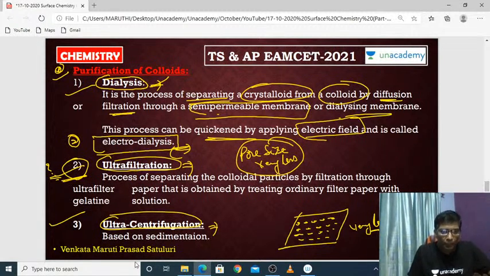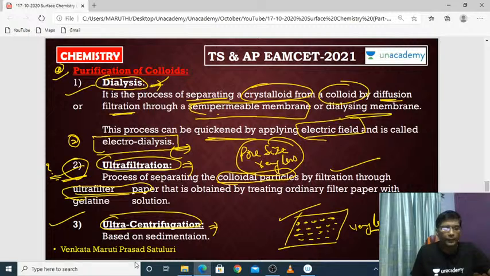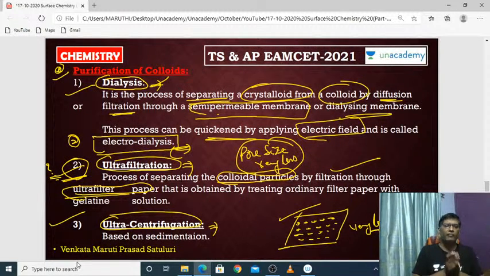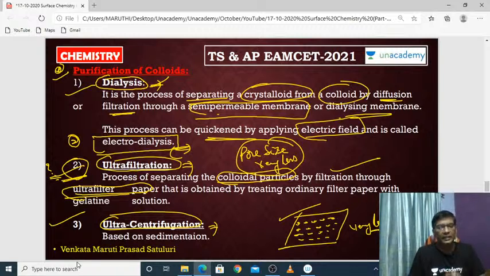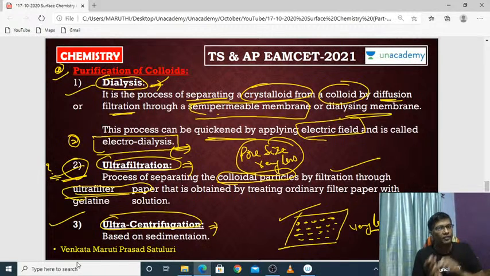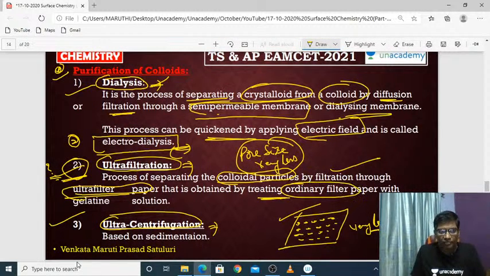See here, ultrafiltration is the process of separating the colloidal particles by filtration through ultrafilter paper. This is an ultrafilter paper, meaning the pore size is very small. How can the ultrafilter paper be obtained? You know the normal filter paper very well, found in every industry and every chemistry lab. But you can easily convert this ordinary filter paper to ultrafilter paper or superfine filter paper by treating it with gelatin.